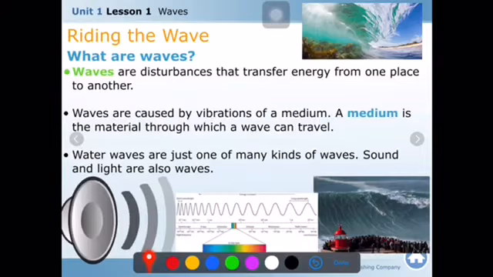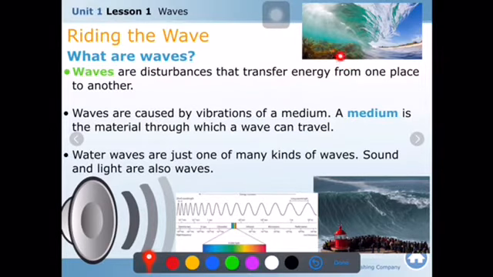What are those all? Waves, actually, what are waves? Waves are disturbances that transfer energy from one place to another. Here, in the definition of waves, we can see that the transfer is for just energy, not for the materials inside it, okay? The materials are not transferred, but the energy.